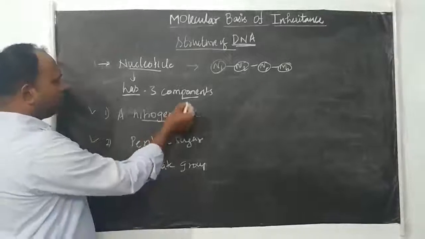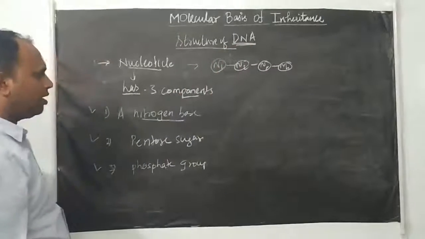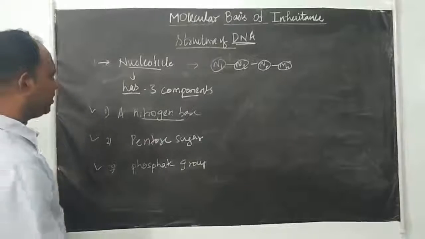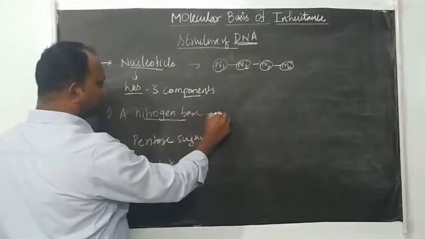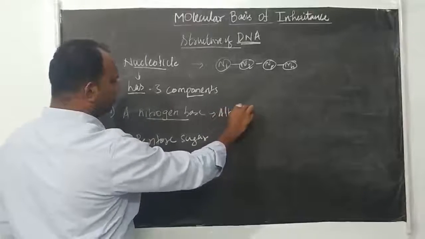I already told you DNA is an acidic molecule, and DNA and RNA we call nucleic acids. Why do we call them nucleic acid? The nitrogen base, as the name itself says, is an alkaline compound, it's a basic one.